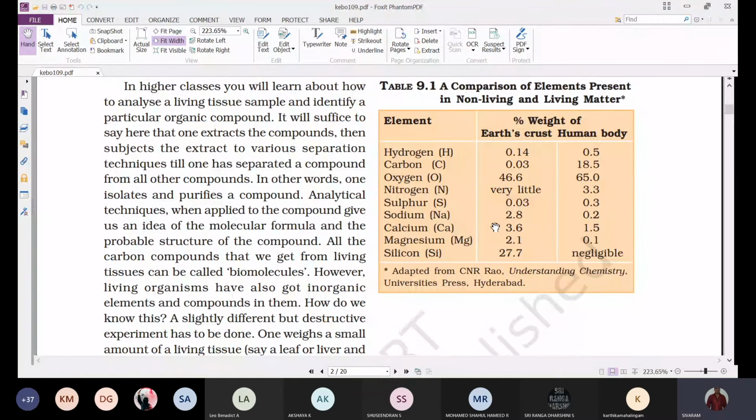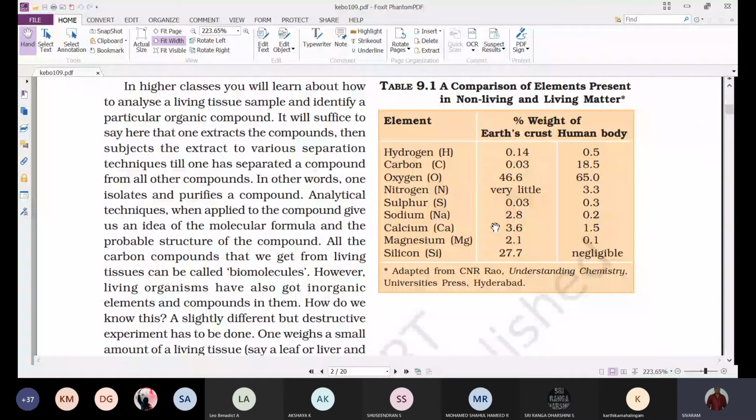Oxygen, in the form of oxides, molecular oxygen or peroxides, is around 46.6 in the earth's crust, but in the human body it is around 65%.